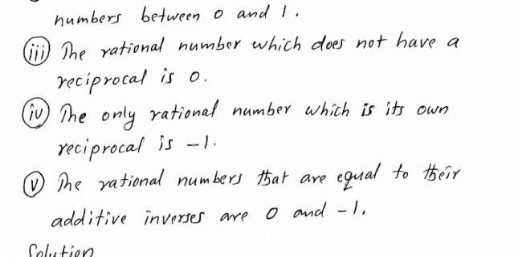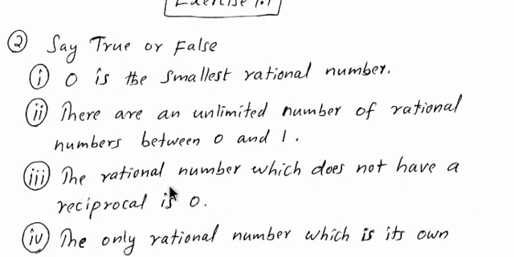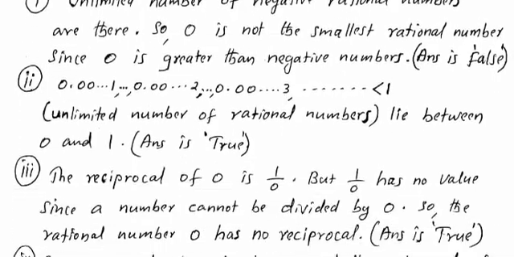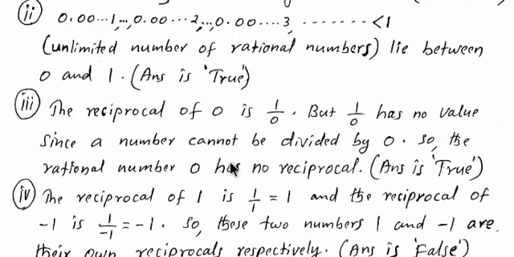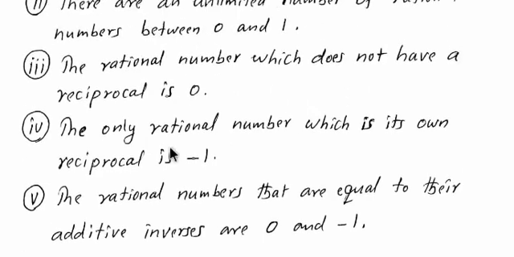Here, in our question, given: the rational number which does not have a reciprocal is 0. That means the statement is correct. Therefore, the answer is true. Then fourth question. What is the fourth question? The only rational number which is its own reciprocal is minus 1.